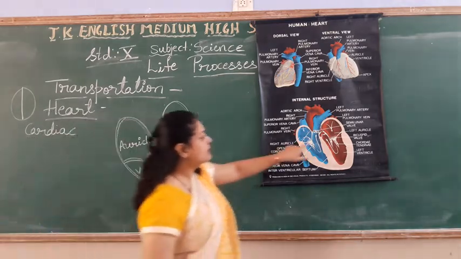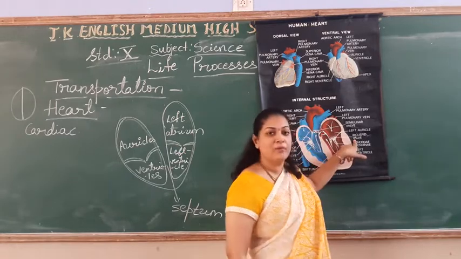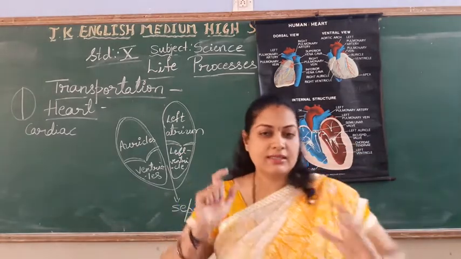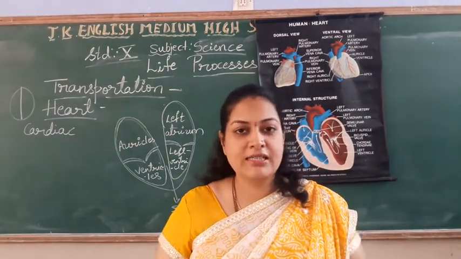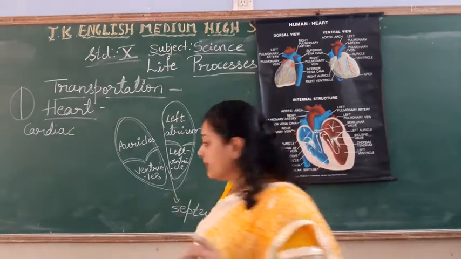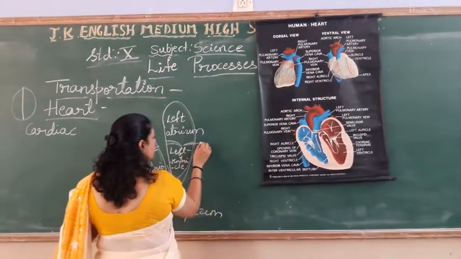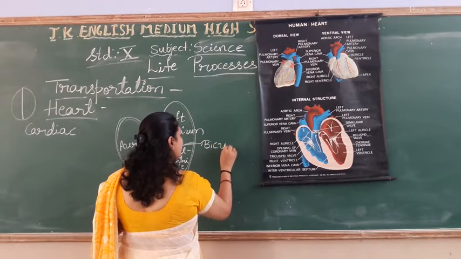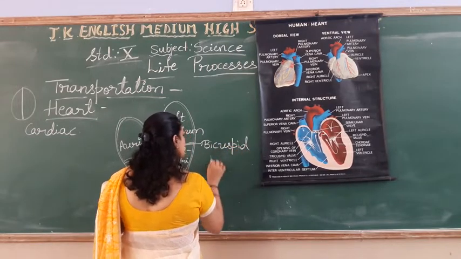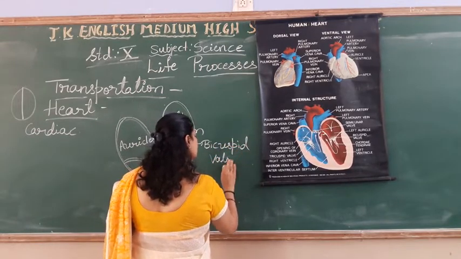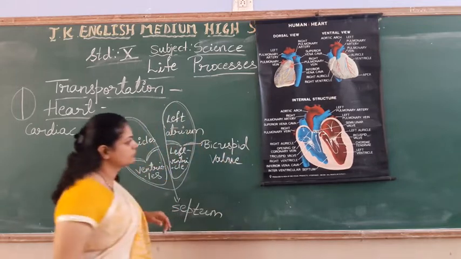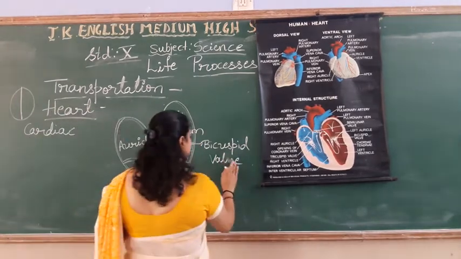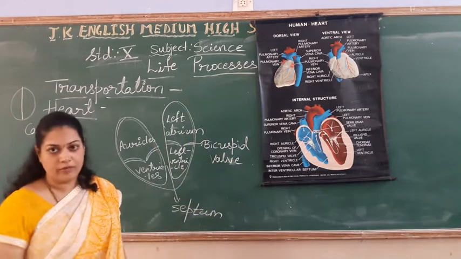They have separated with a wall. Again there is a structure of muscle which separates these 2 chambers, and that is called the bicuspid wall.